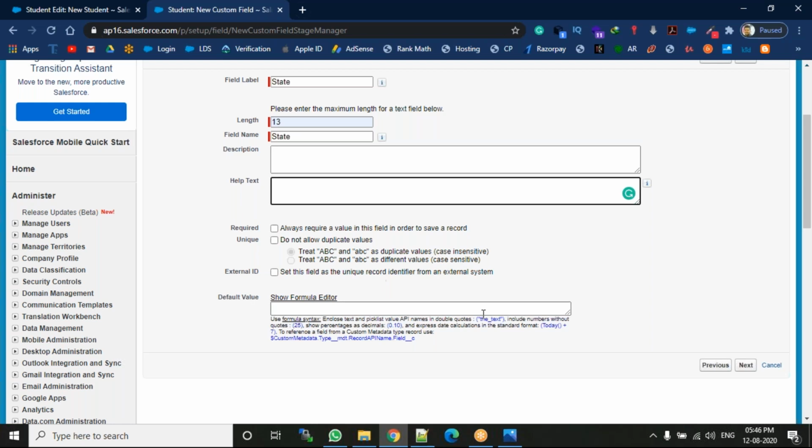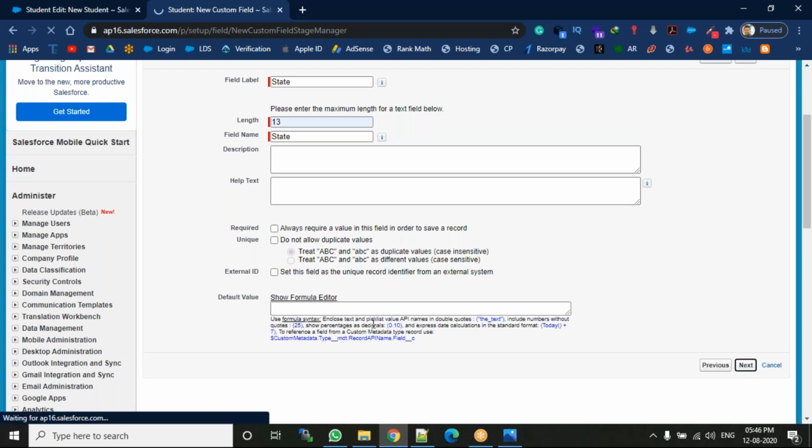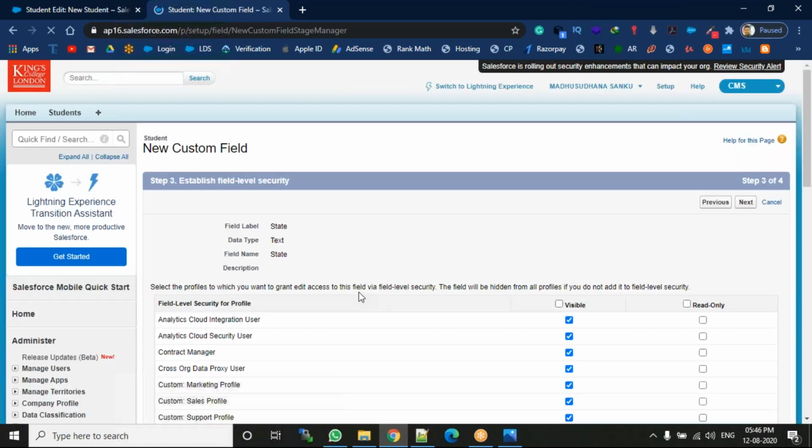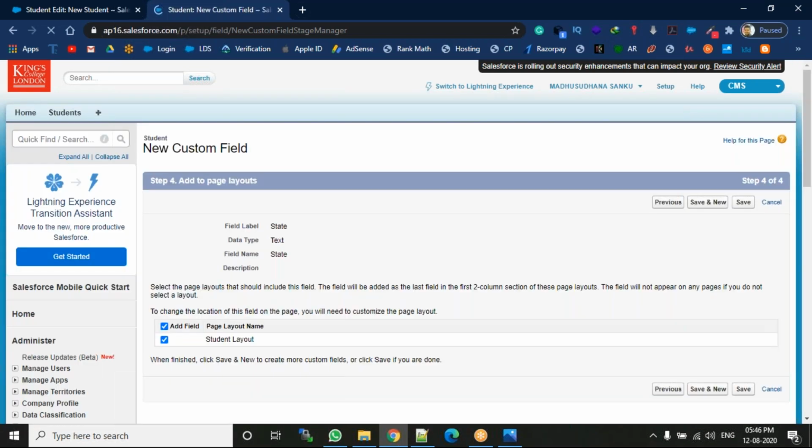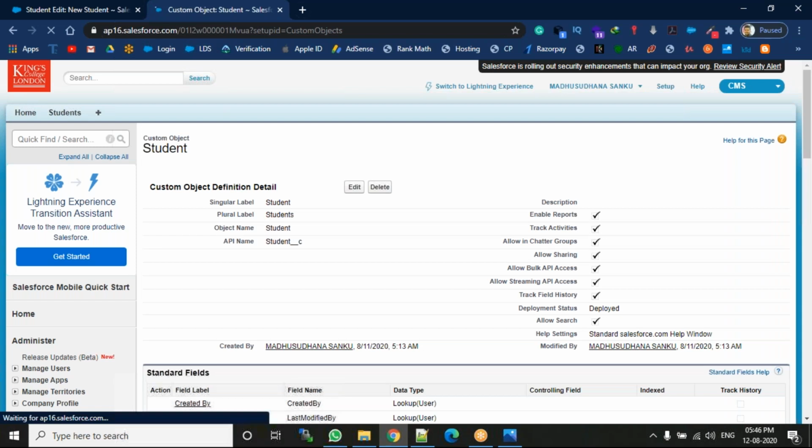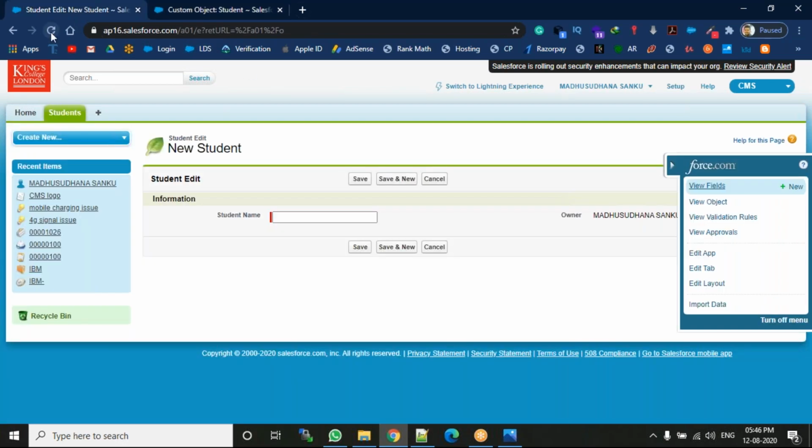Then simply go here, next. What is this formula? As of now, we didn't complete a formula, so skip it. You have to do only one thing: provide the label and the name. That's enough. Then click next, save it. But don't check anything, don't do anything else. Then you can come here to the students object and refresh it.